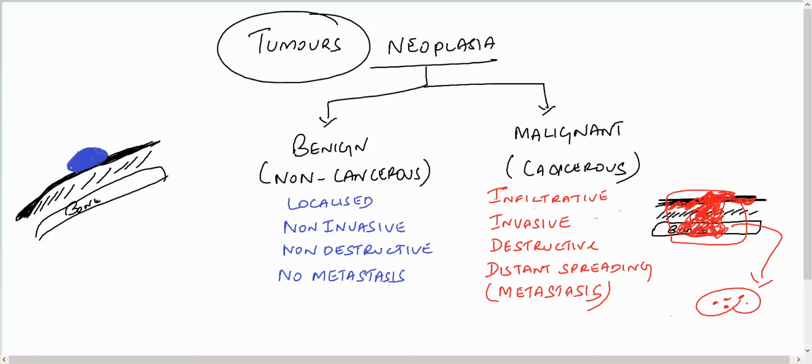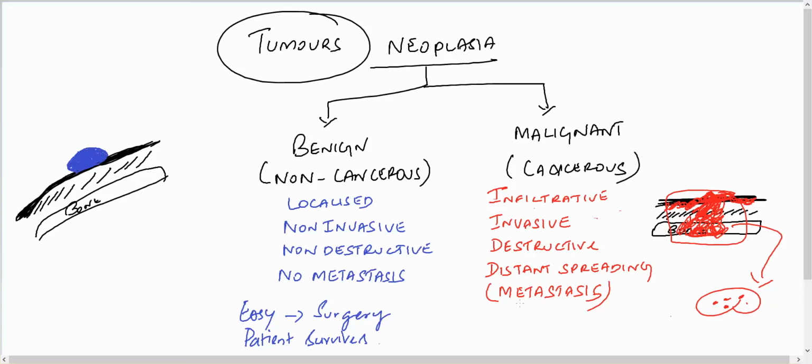Okay, so which tumor is easy for giving treatment? Benign tumors are removed easily by small surgeries. It can be easily removed through surgery. Generally the patient survives, and they will not affect the survival of the patient.